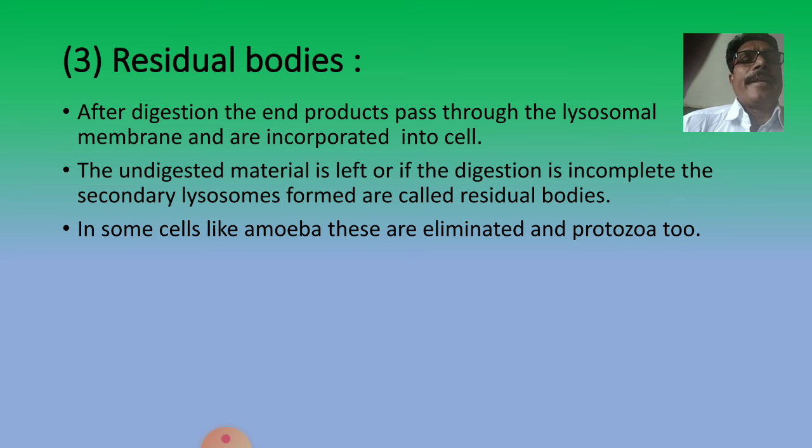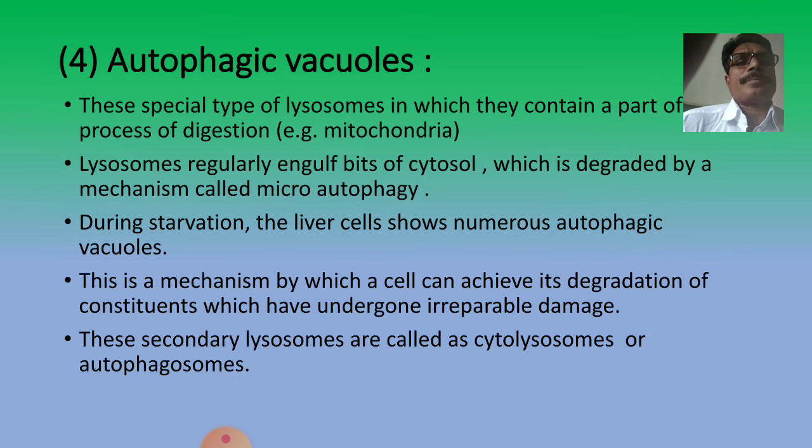After digestion, the end products pass through the lysosomal membrane and are incorporated into the cell. If undigested material is left, or if digestion is incomplete, the secondary lysosomes formed are called residual bodies. In some cells like amoeba and other protozoa, these are eliminated.